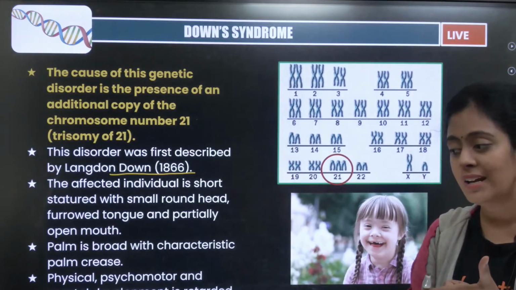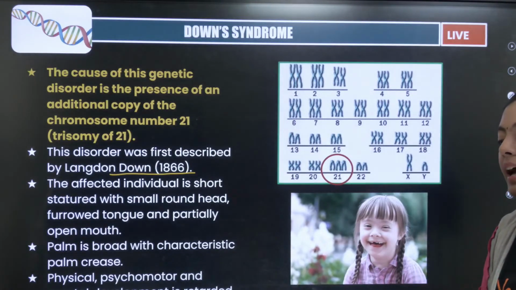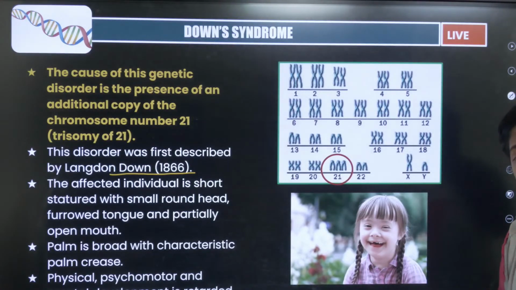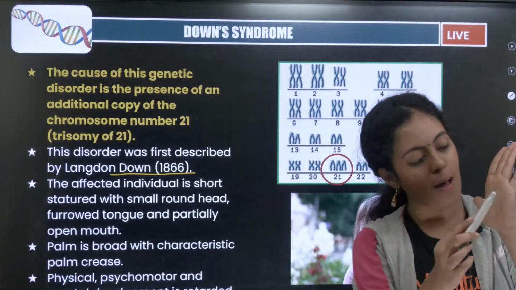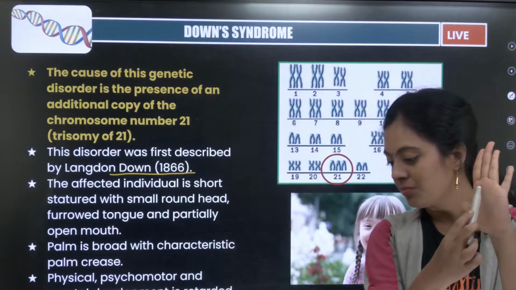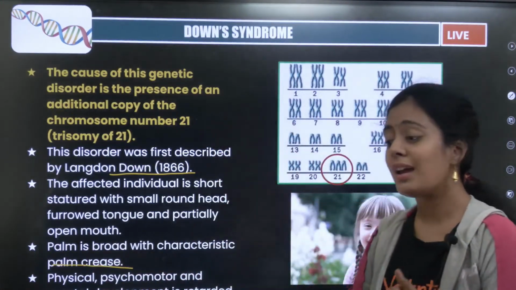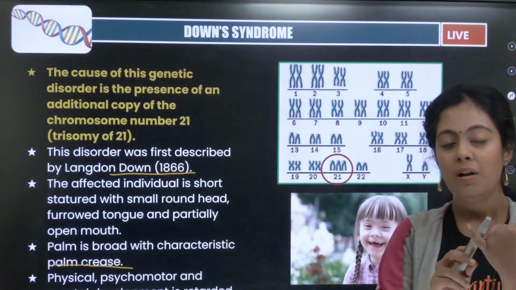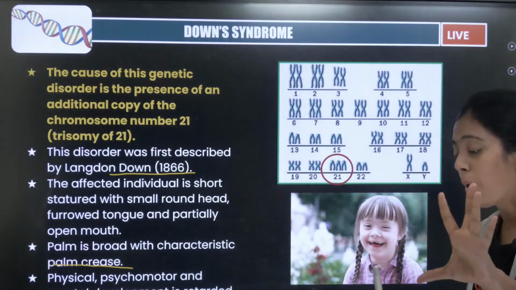Small round head. Okay, always their mouth will be partially open. And they'll have a furrowed tongue. Palm is broad with a characteristic palm crease. So our palm creases are like this, but theirs will be straight. That is what we call the palm crease. Physically they will be retarded. Mentally they will be retarded. They will not be able to do their own work properly.